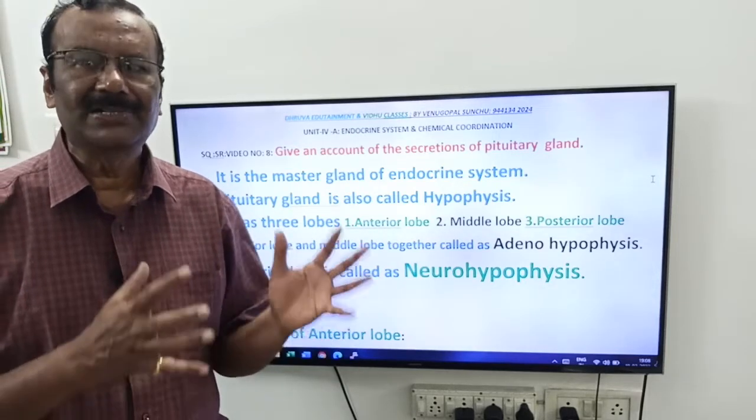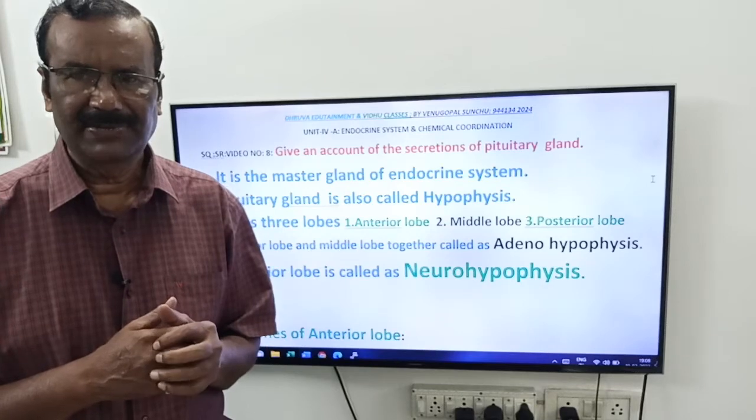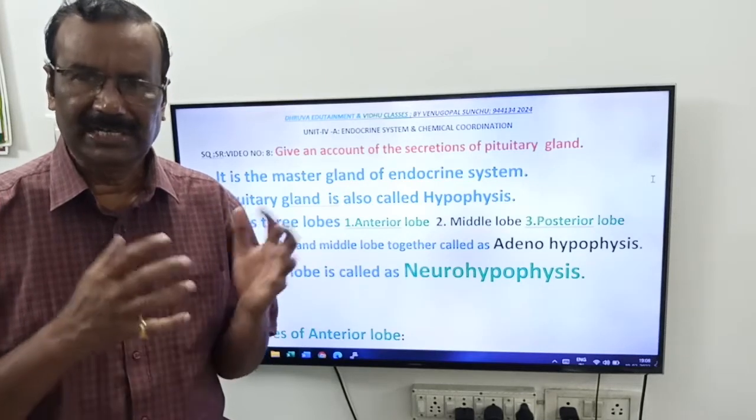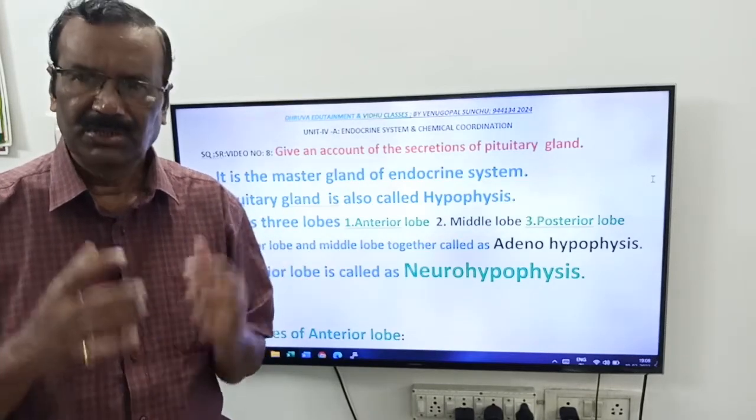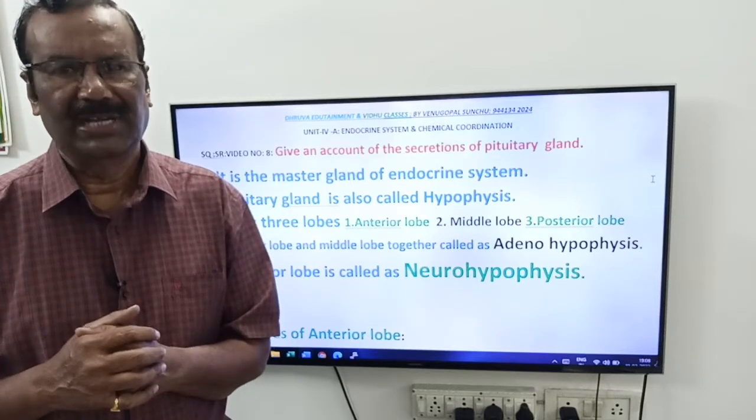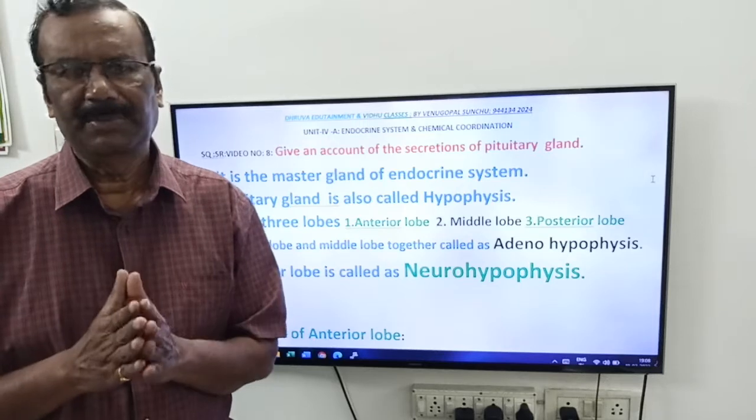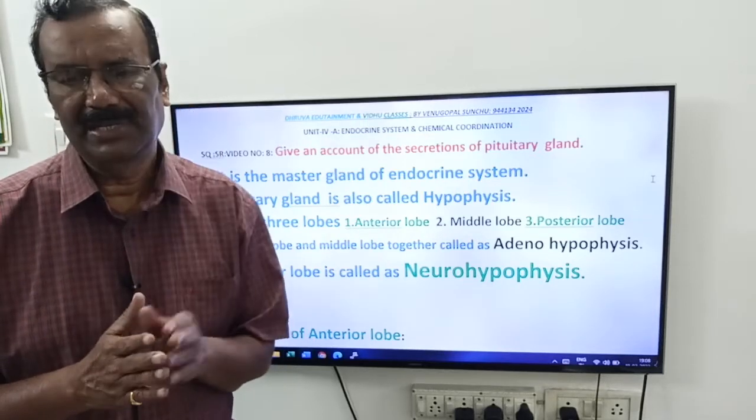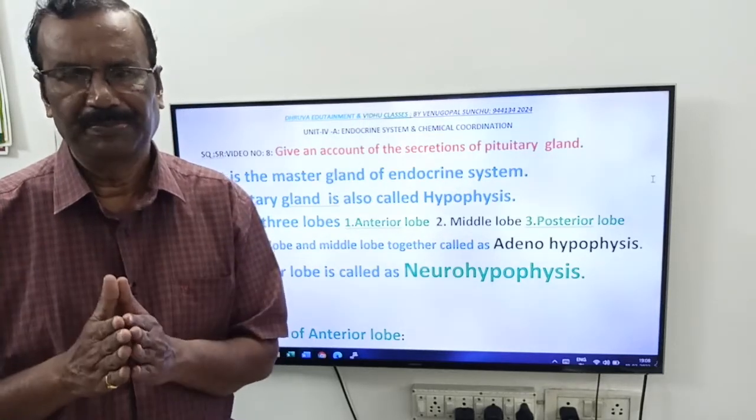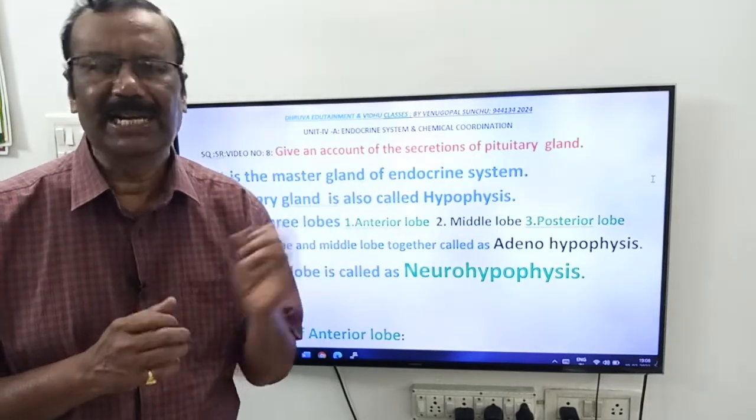Friends, adeno indicates glandular. Adeno is made up of what? Glandular cells or epithelial cells. Neuro indicates nerve cells or neurosecretory cells. Here you remember one important thing, friends. In mammals, the middle lobe is fused with the anterior lobe.